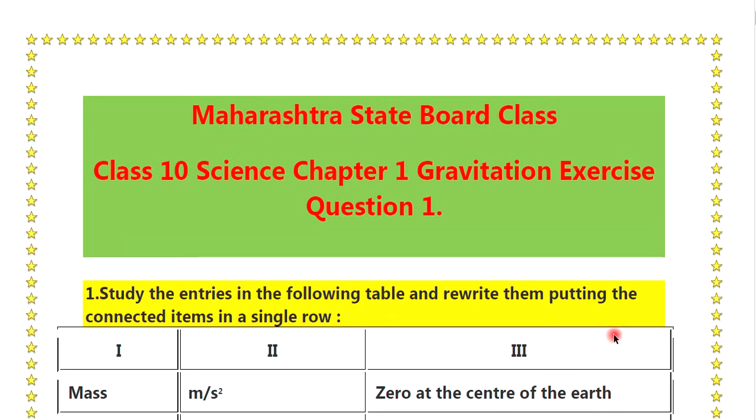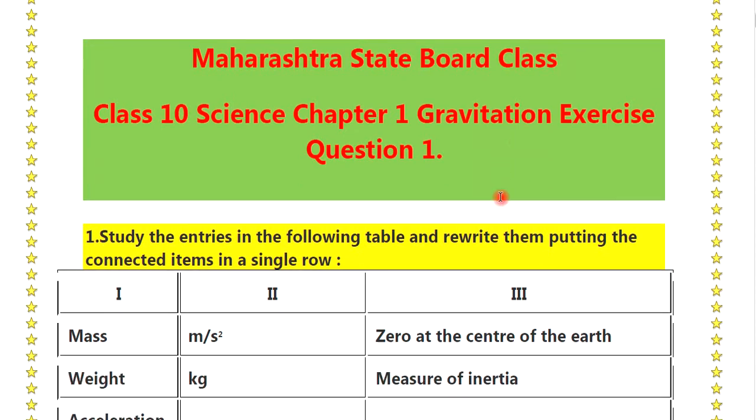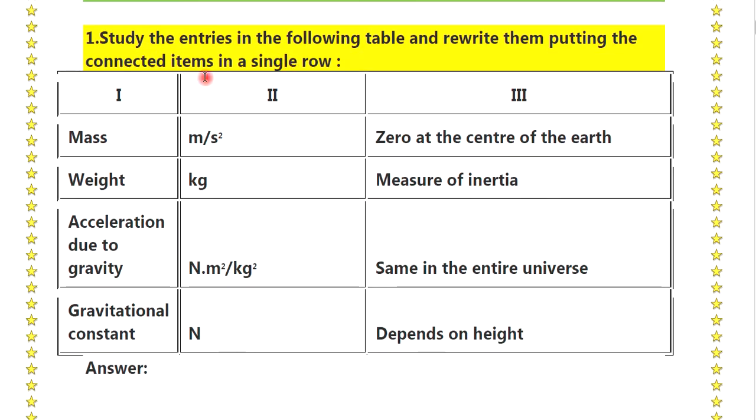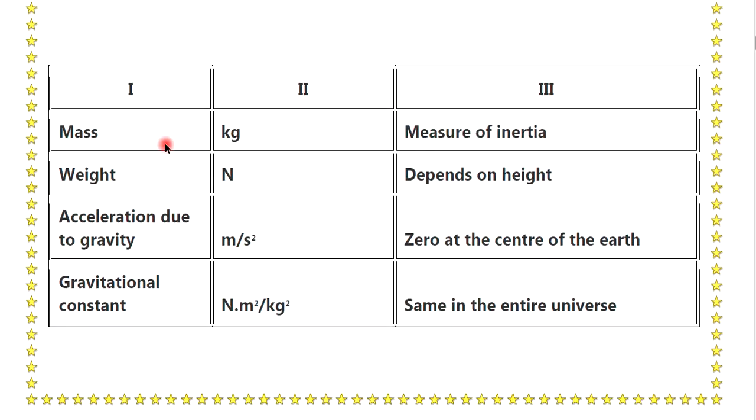Okay, so today we are taking a class 10 science chapter number 1, that is gravitation, exercise questions and answers. Okay, let's start. See the question number 1. Study the entries in the following table and rewrite them putting the connected items in the single row. Okay, see the answers of that chart.